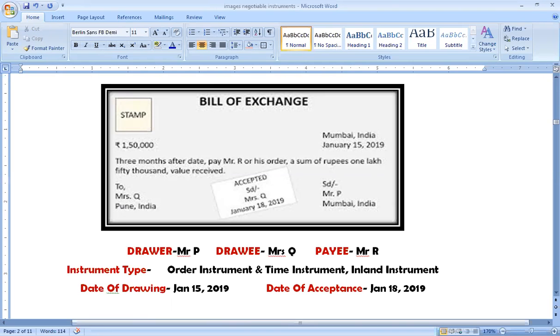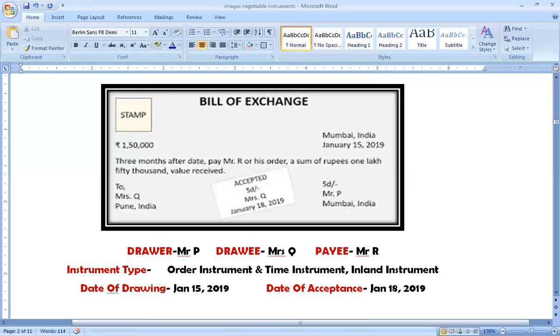Then this instrument has to be signed by the maker. The maker here is the drawer. The drawer has to sign it. Without signing, it is not a complete instrument as per Section 5. Then the order is making a direction to a certain person. Certain person means the drawee himself. You are specifically mentioning that this is the drawee on whom I am making this order. Then the order is to pay a certain sum of money. The money cannot be any amount which will be due by you towards me. You have to specifically mention a specified amount.